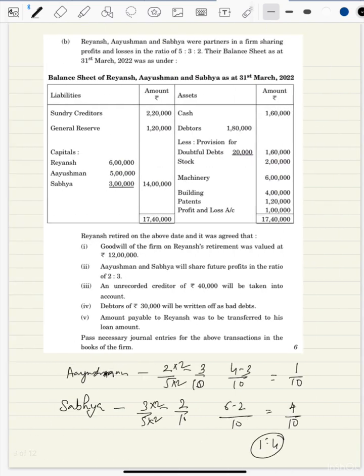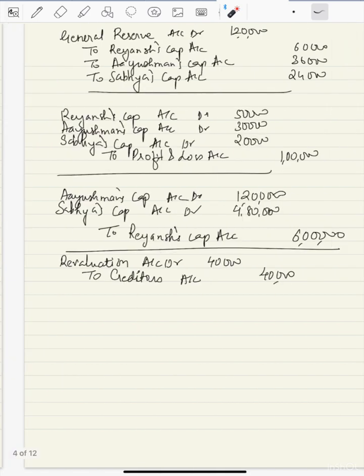Okay. Debtors of 30,000 will be written off as bad debts. Now see, we need to reduce the debtors by 30,000, and we'll have to reduce the amount out of provision also. Provisions are made so that you can recover this loss. But here the loss is of 30,000, but we have only 20,000. So remaining 10,000 will be transferred to the revaluation account. Okay, so how will you write?